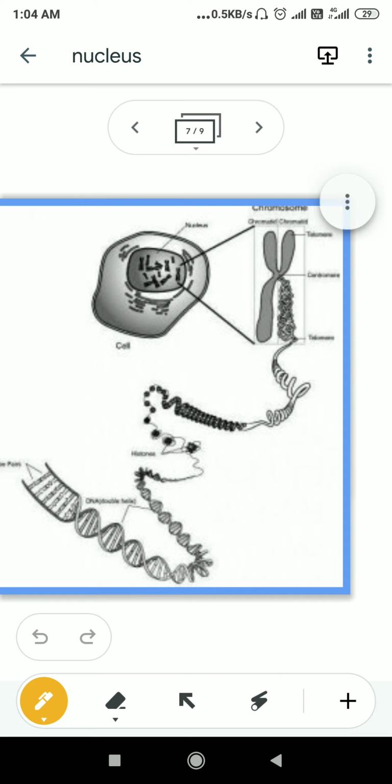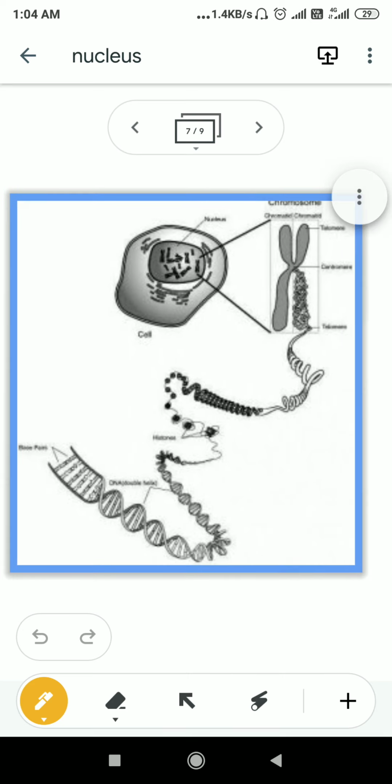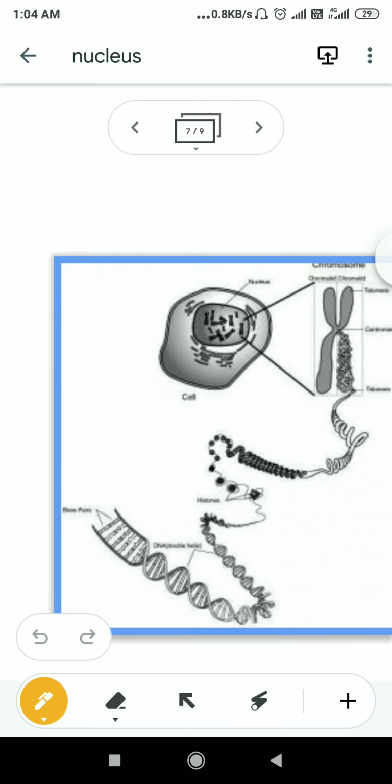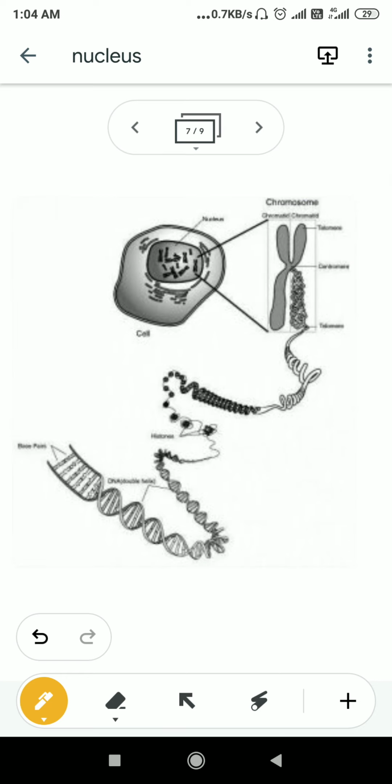Here you can see that this is a cell, and inside the cell this is the nucleus.